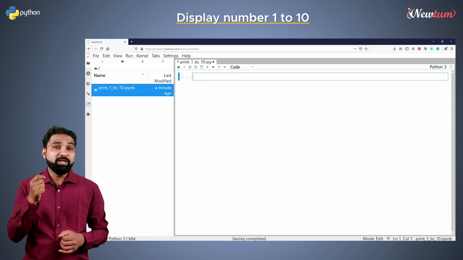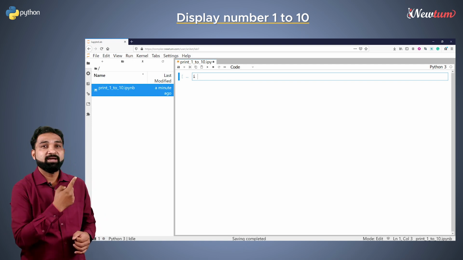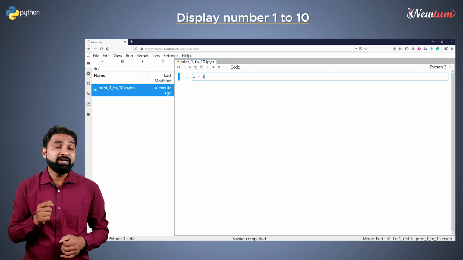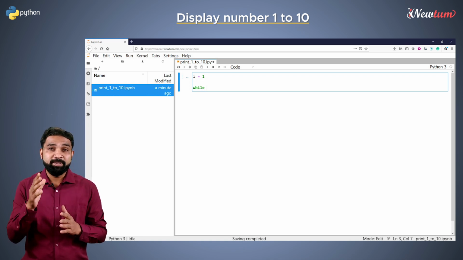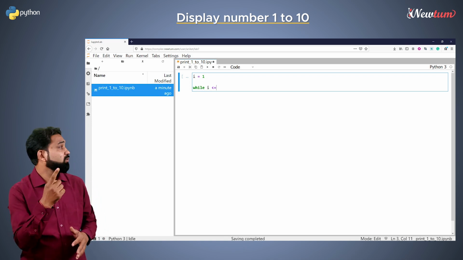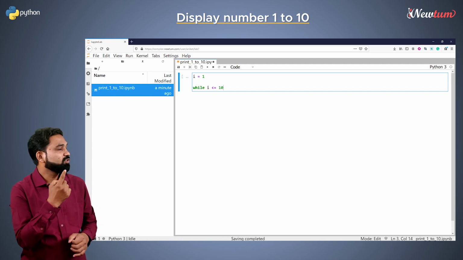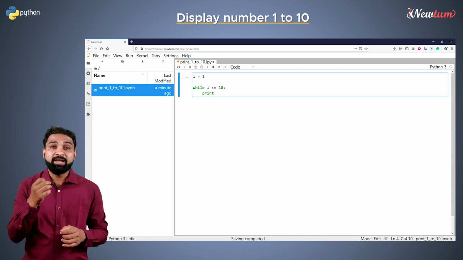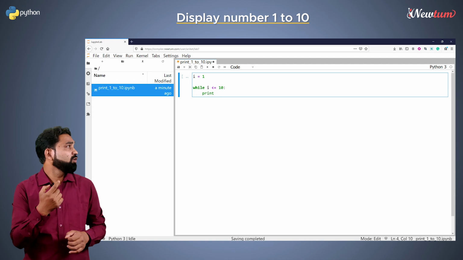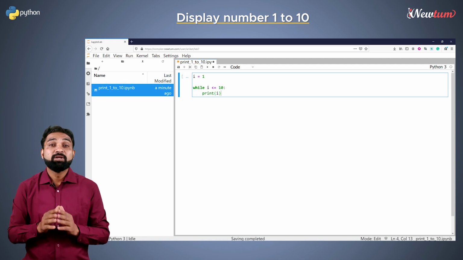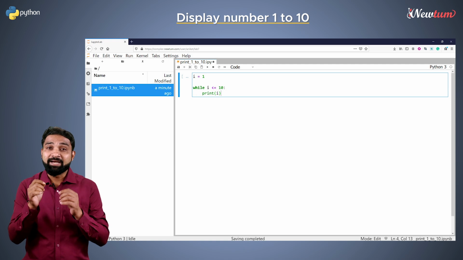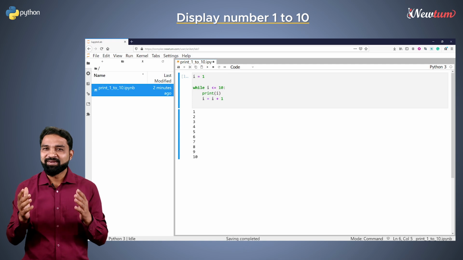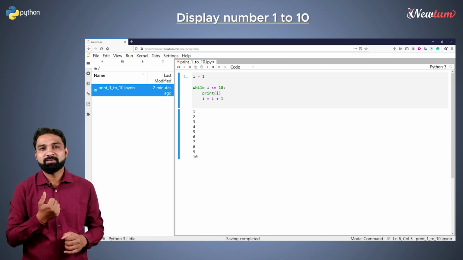To print 1 to 10, we will declare a variable I and set the value to 1 like this. Then write while and after space write I less than equal to 10 followed by a colon. In the next line, give an indent and write a print statement and print the value of I. Now, increment the value of I by writing I equal to I plus 1. Let's run the code. Well, we got the correct output.